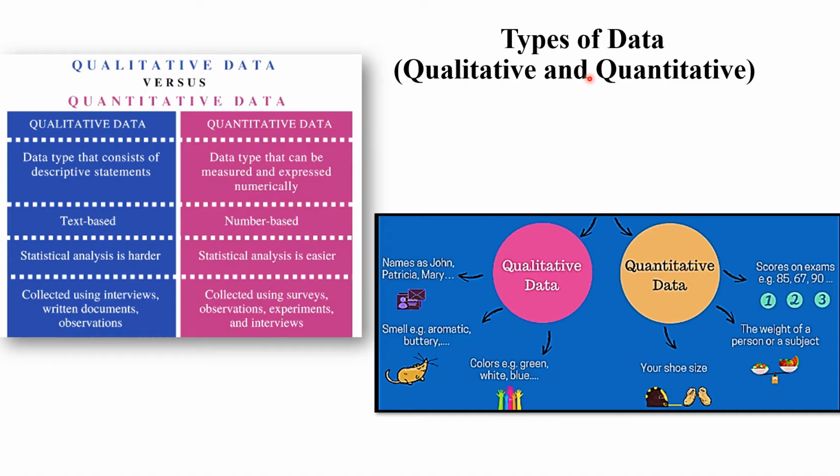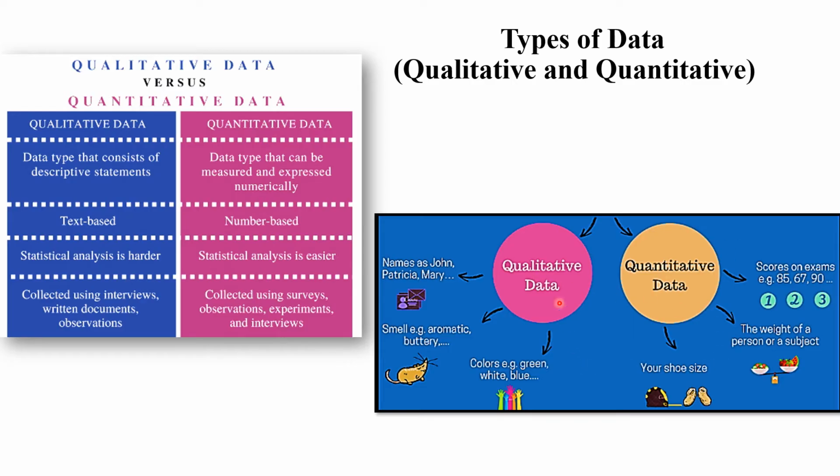The first point is types of data. In machine learning, there are two types of data. One is qualitative data and another one is quantitative data. Let's see in this differentiate box. What is meant by qualitative data? Qualitative data means the data type that consists of a descriptive statement, for example, textual data or text based. For example, interview questions, written documents, observation data. This is called qualitative data. And generally qualitative data can be used for statistical analysis purposes.